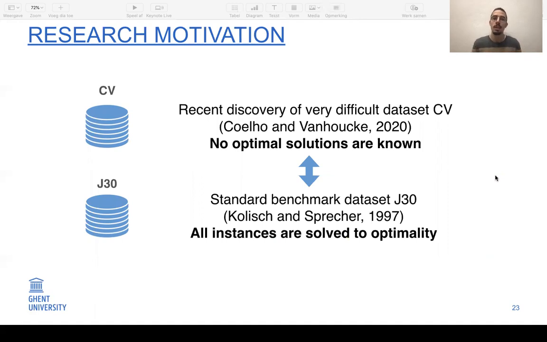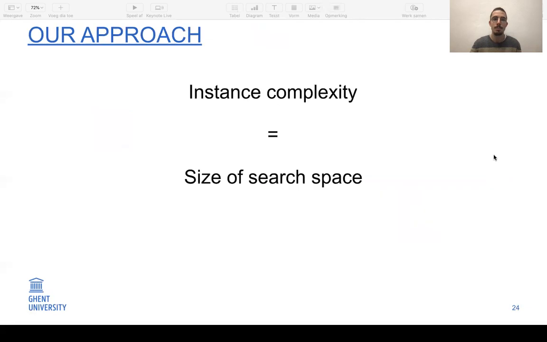This was motivated by the recent discovery of a dataset by Coelho and Van Eynde, in which they created a lot of instances from size 20 to 30 activities that cannot be solved with the current state-of-the-art solution procedures, which is a stark contrast to the J30 set, which is well known in literature, and all these instances can be solved very quickly to optimality.